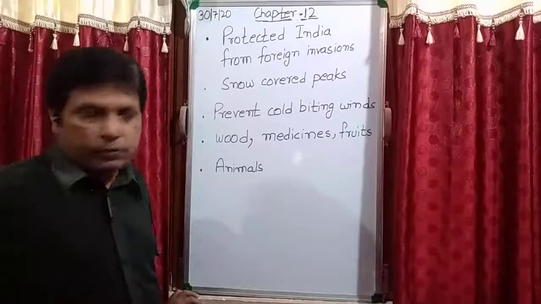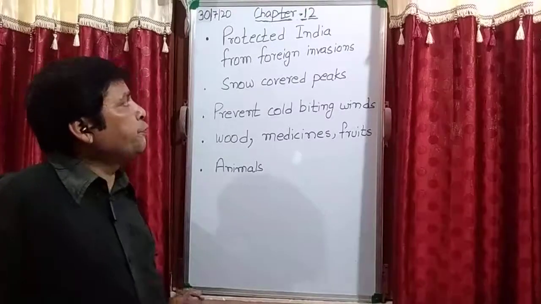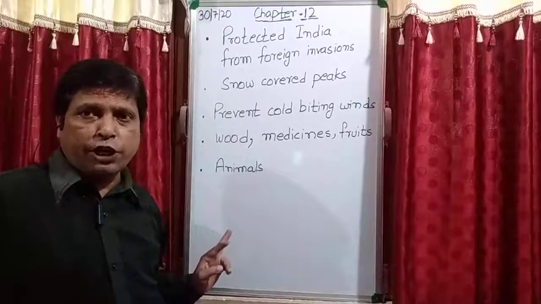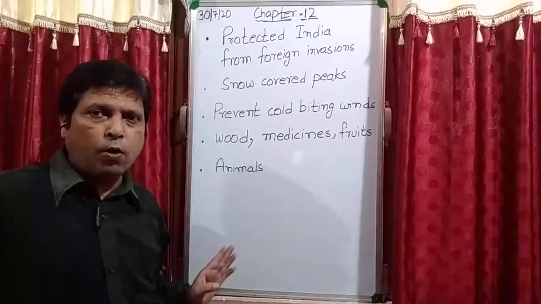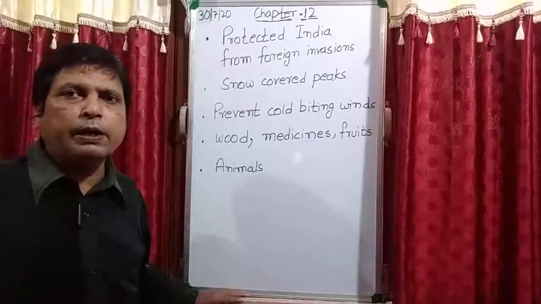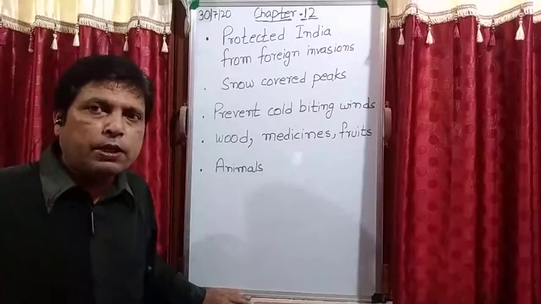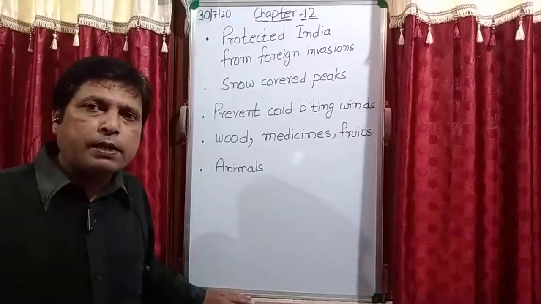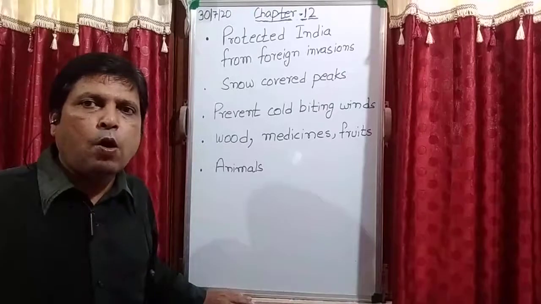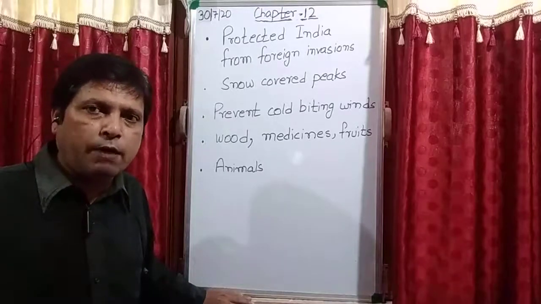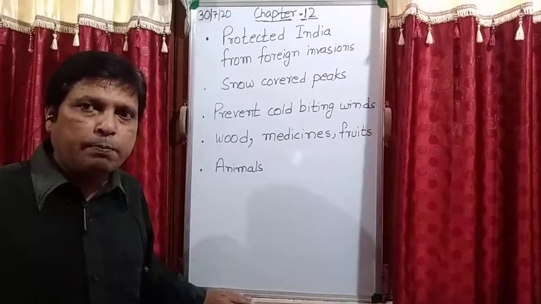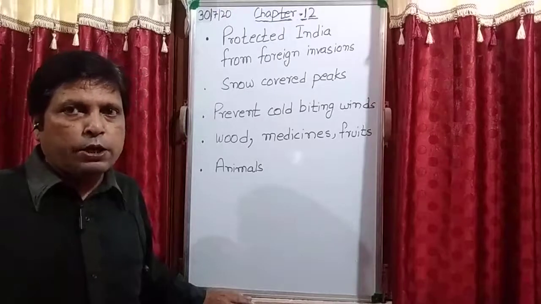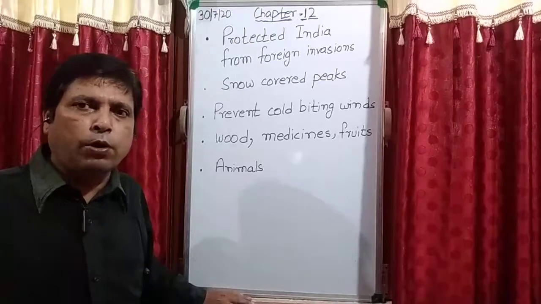Now student, after that let's discuss what type of climate is found in this region. If you are talking about the Himadri range, all the time that range is always covered with snow. It means the climate is very cold.